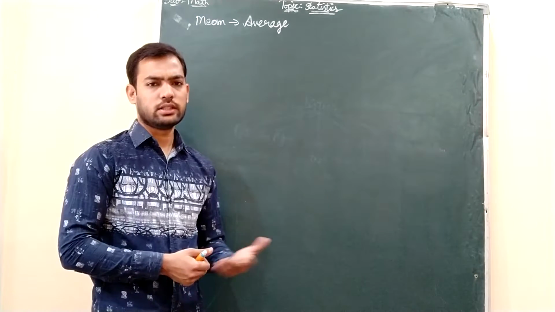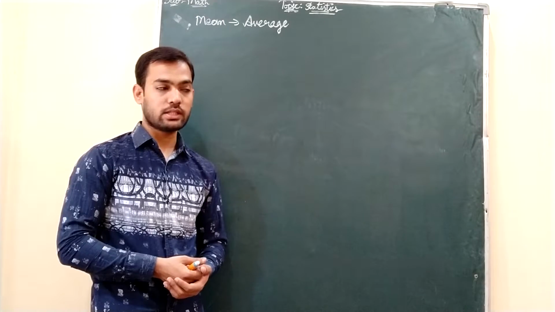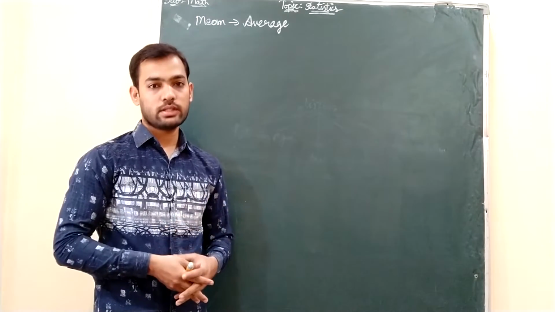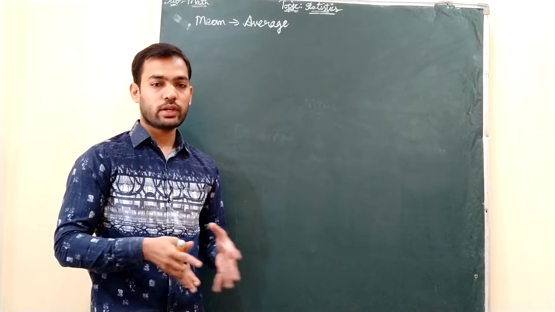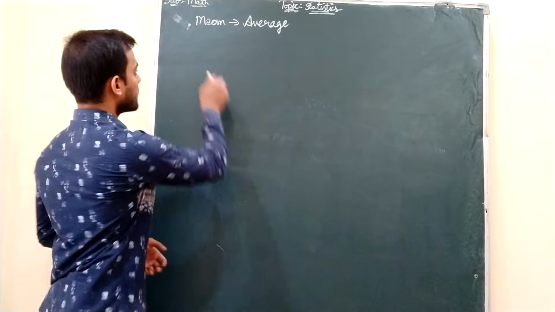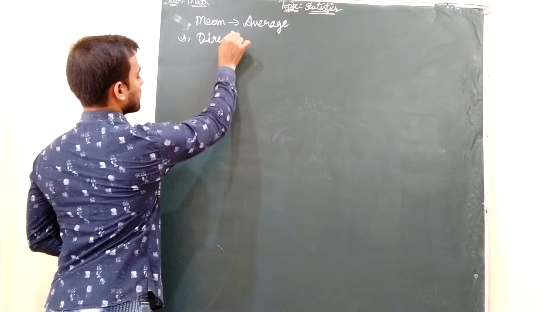In your earlier classes, you learned the mean formula as sum of observations by number of observations. But here in 10th class, you are going to deal with grouped frequency distribution tables. For a grouped frequency distribution table, there are 3 methods to find mean. First method is direct method.